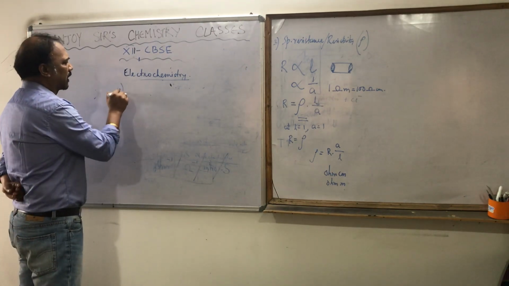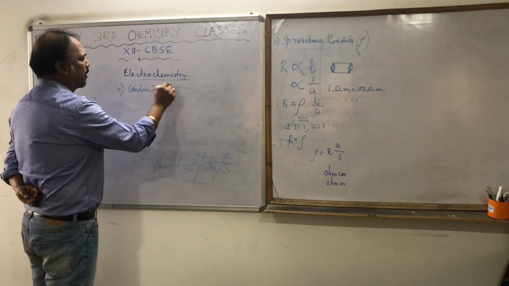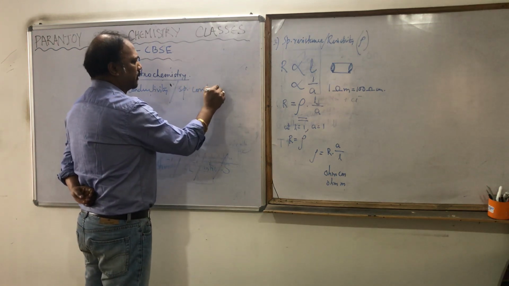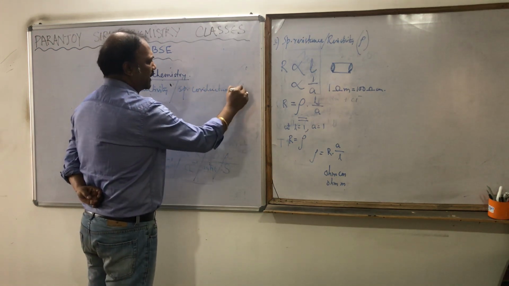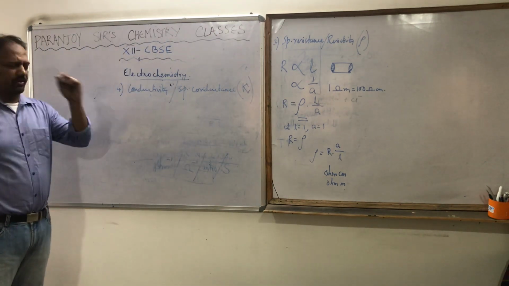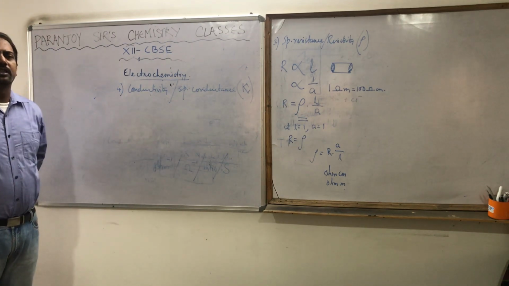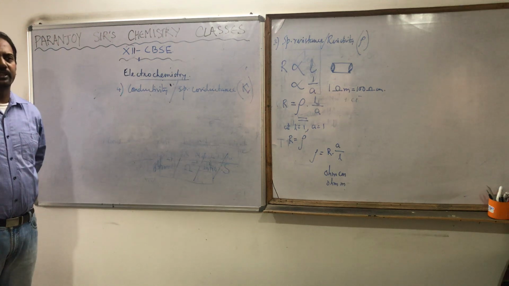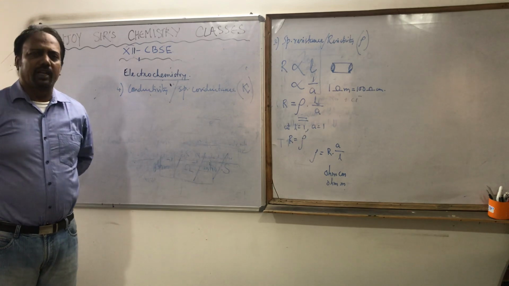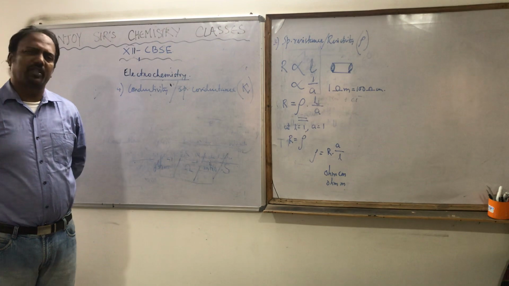Number 4. Conductivity, or we also call it specific conductance. We denote it by kappa. Kappa is written like this, okay? What is this? This is nothing but the reciprocal of resistivity. As conductance is the reciprocal of resistance, conductivity or specific conductance is the reciprocal of resistivity or specific resistance.